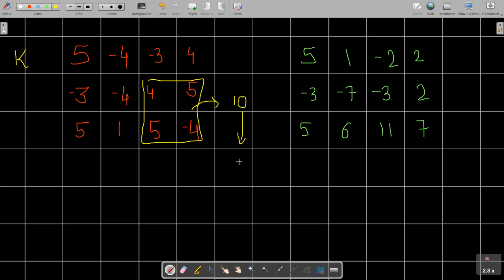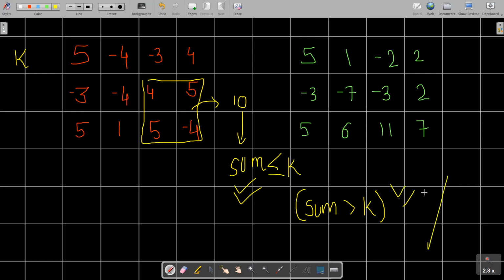According to the problem statement, if the sum is less than or equal to k, we need to consider it. And if the sum of the values in a rectangle is strictly greater than k, I'm not going to consider that rectangle. Such rectangles should be discarded. Suppose k is 8. Since the value comes out to be 10, I'm going to discard this rectangle.